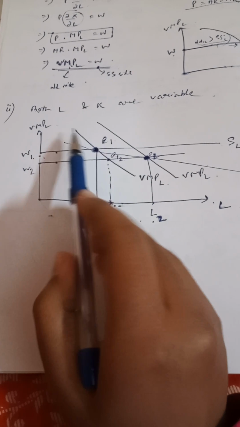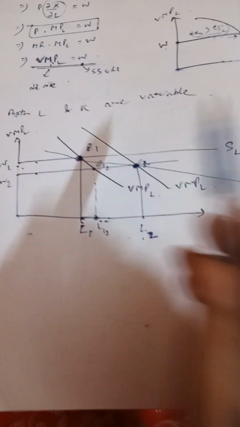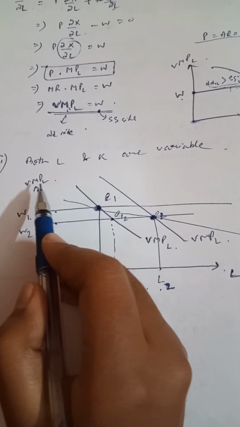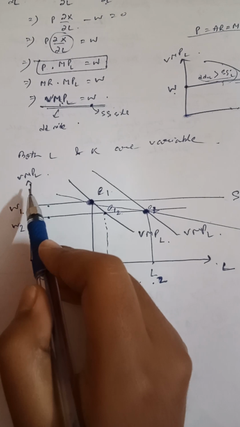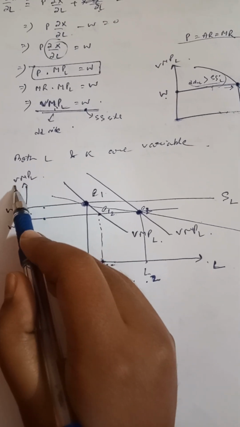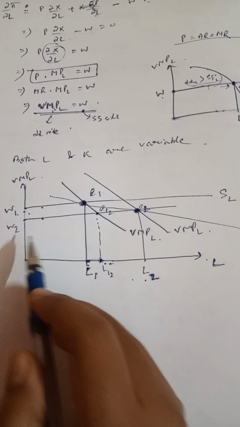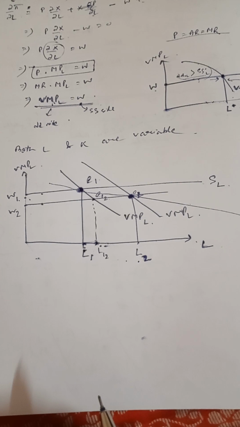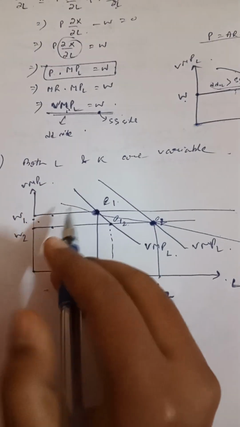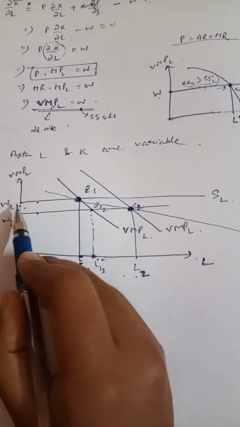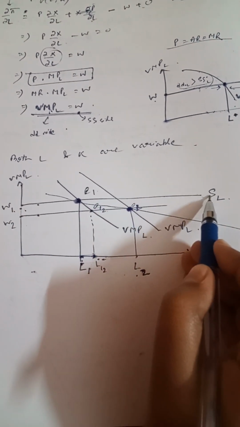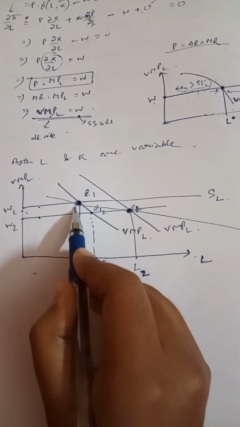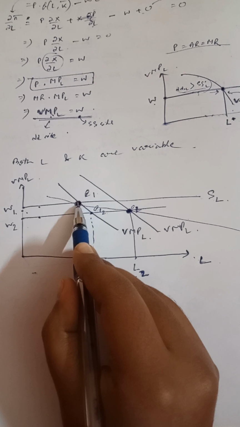Now let's consider when both labor and capital are variable. When both the factors are variable, we can draw it like this, as in the above figure. This is the VMPL, and on the vertical axis we are measuring the wage rate, and on the horizontal axis we are measuring labor, the amount of labor used. This is the supply curve of labor in case of perfect competition. This is the equilibrium wage rate, this is the equilibrium labor L1, and this is the equilibrium E1.